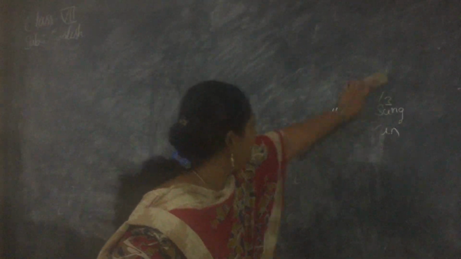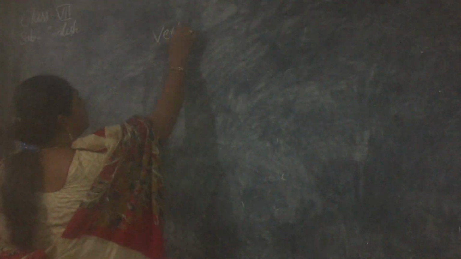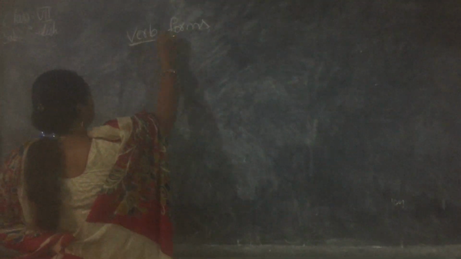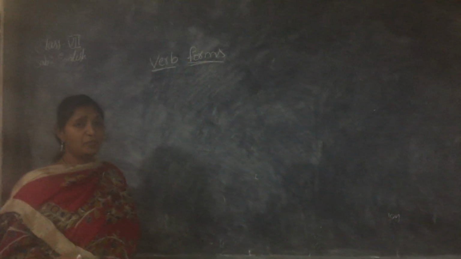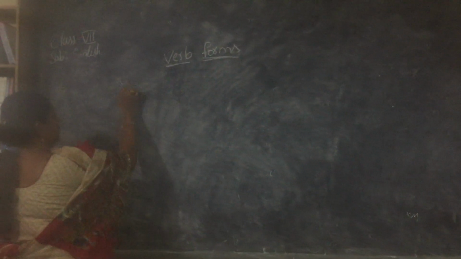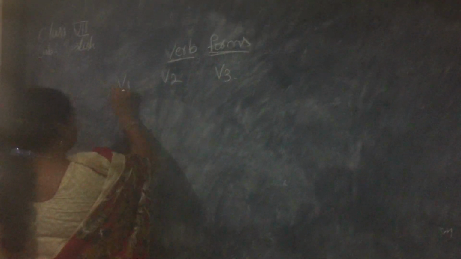What are the V1, V2 and V3 forms of the verbs? As much as I can remember, I will give you. Okay, children? Verb forms. Don't get confused with degrees of comparison, because they vary. Now, V1, V2, V3.